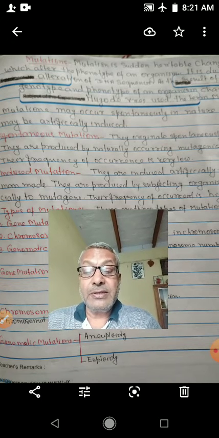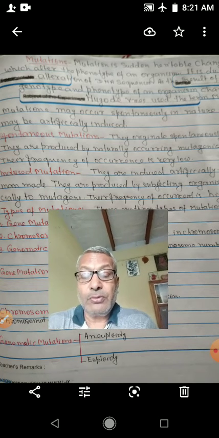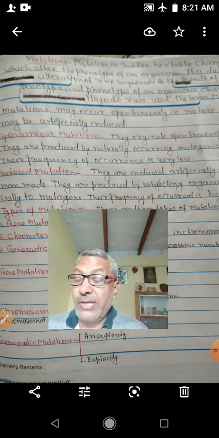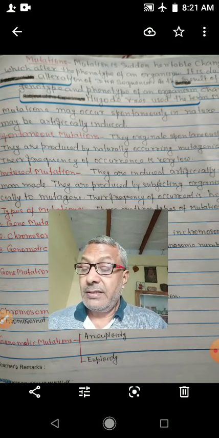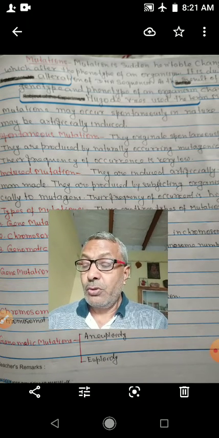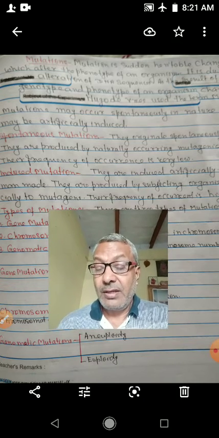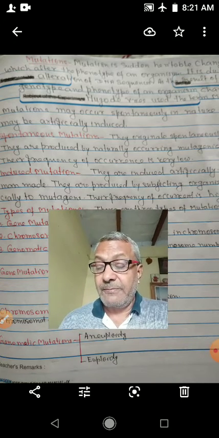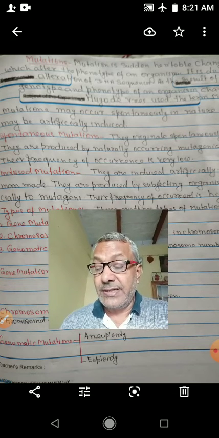Hugo de Vries used the term mutation. When Hugo de Vries was working and he studied evening primrose, Oenothera lamarckiana, he observed some phenotype change, and that phenotype change was heritable.